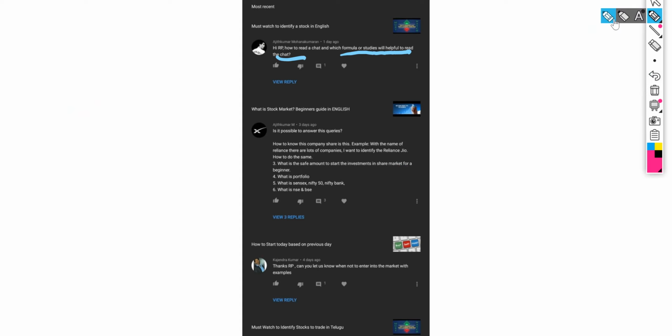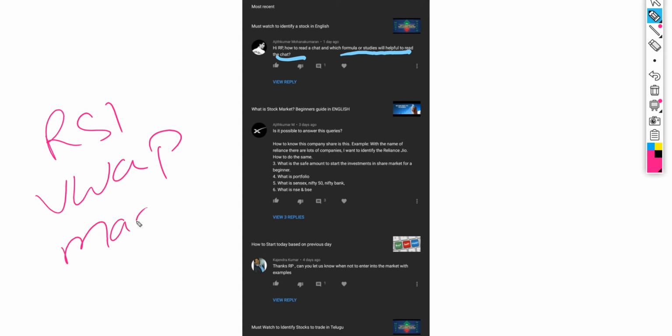Now, okay, are there any formulas? There are several indicators called RSI. These are famous, okay, VWAP or MACD, stochastic RSI. There are many indicators, Bollinger. There are many indicators. I will make a separate video for each of the indicators.